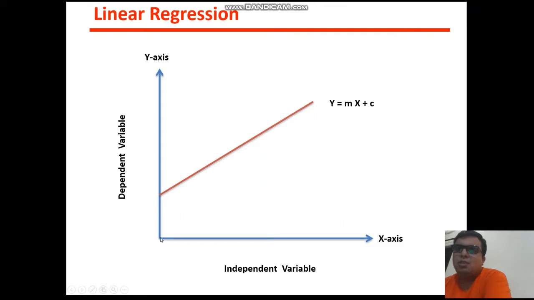You need to solve this equation to get this line. Basically, a mathematician can draw this line using this equation, where x has a number of points and y also has a number of points.